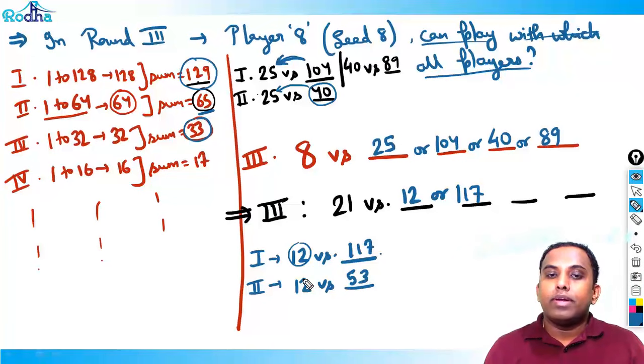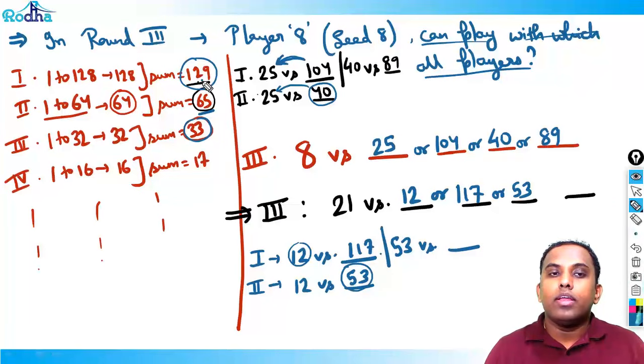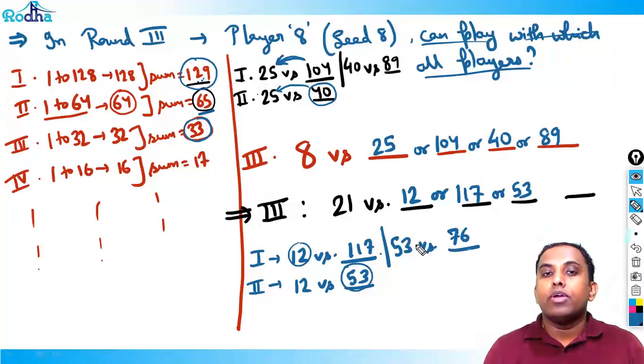If 53 beats 12, then instead of 12 here, 53 can also come. Now again, 53 is a new number for me, so go back to the first round. In the first round, whom will 53 play? The sum is 129, so 129 minus 53 is 76. In the first round, 53 would have played 76. If 53 beats 76, that's fine, here 53 will come. But if 76 beats 53, then in place of 53, 76 can also come.